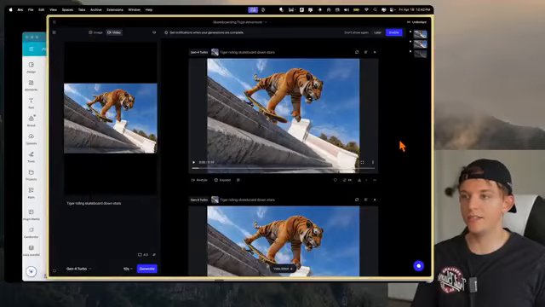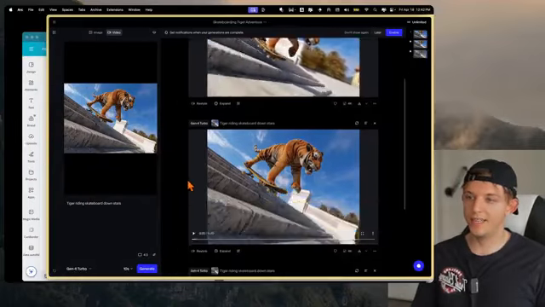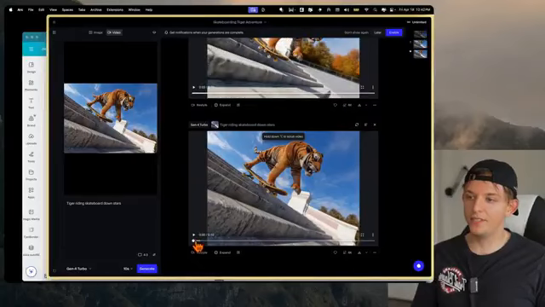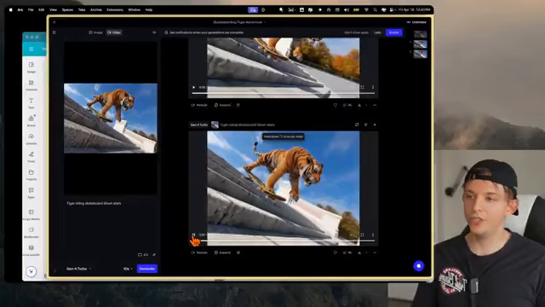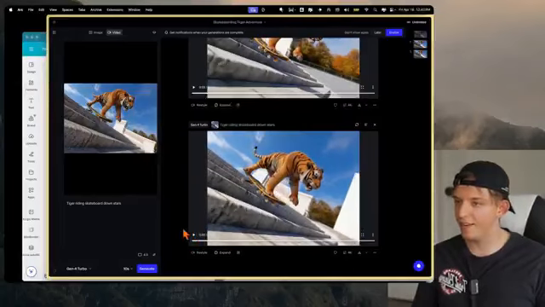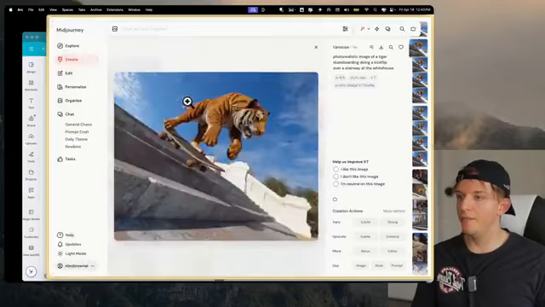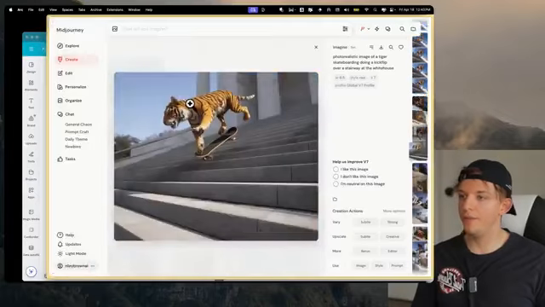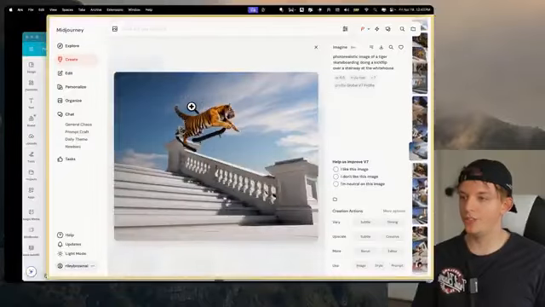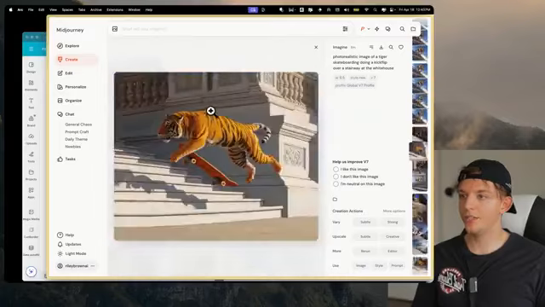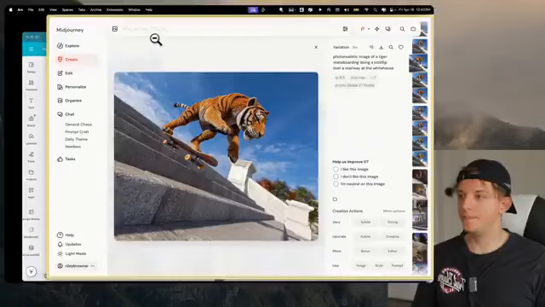But let's take a look at these videos. So we're generating a video here. Okay, so it's still like pedaling down. Let's see. Okay, maybe we started off with a bad image. Maybe, oh, here it's like flying down. Maybe what we should do, and we can always come back to Midjourney, right? Maybe we go to a different one, and maybe we do one where it's not over stairs.